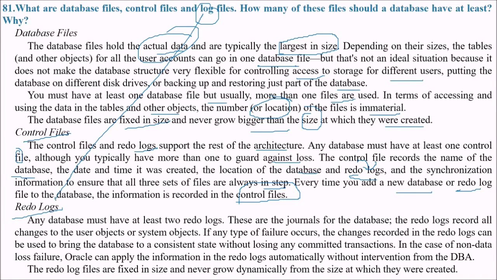These log files are nothing but the redo logs only. So any database must have at least two redo logs. These are the journals for the database. The redo logs record all changes to the user objects or system objects. So if any type of failure occurs, the changes recorded in the redo logs can be used to bring the database back to a consistent state without losing any committed transaction. In the case of non-data-loss failure, a database, for example Oracle, can apply the information in the redo logs automatically without the intervention of the database administrator. The redo log files are fixed in size and they never grow dynamically from the size at which they were created.